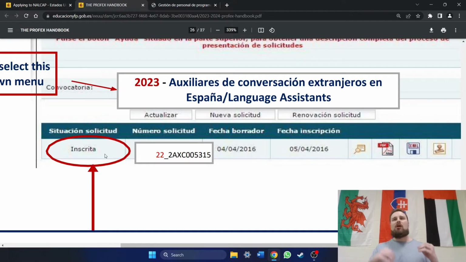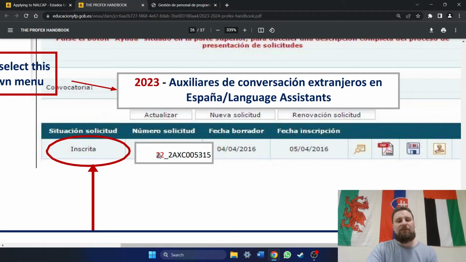Now, finding out your application number, how far along you were, what was your application relative to everybody else? Were you the first one to apply? Were you the 500th to apply? Okay, it's going to tell you right here under número solicitud, and right here it's in this gray box. It's got it zoomed in a little bit. It won't be this big on the actual page, but you'll see this right here.